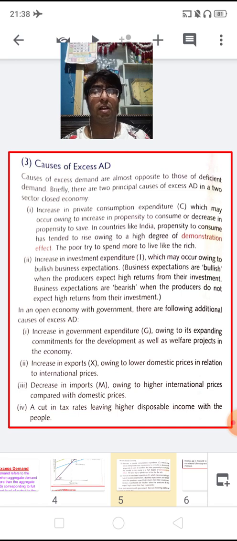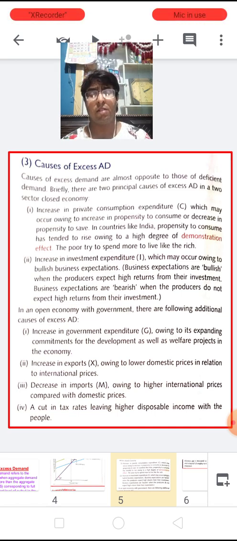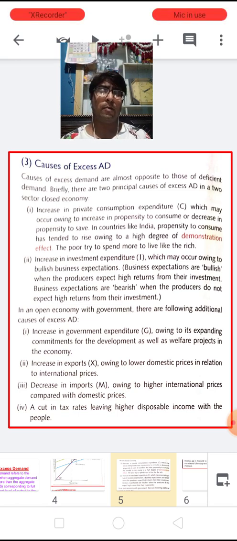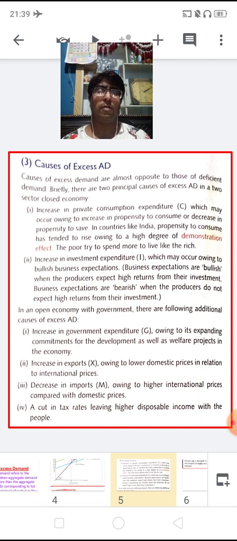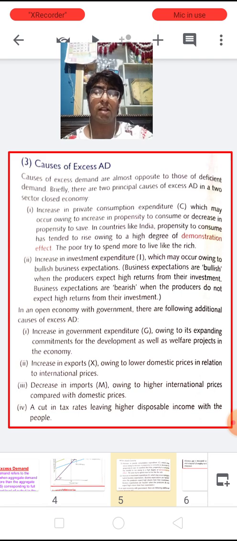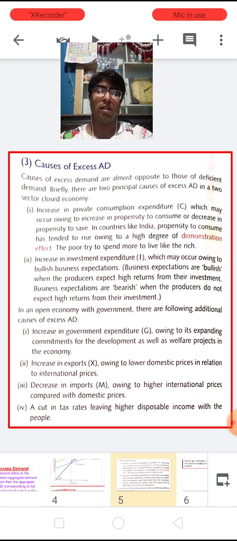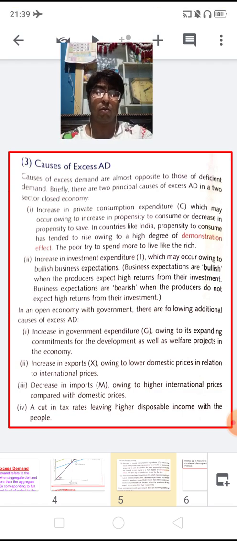If we are buying various goods and services from the foreign countries, and the purchasing cost from the foreign countries becomes more, then definitely consumers can avail the domestically produced goods more as compared with the international goods. That is why there is a decrease in import.